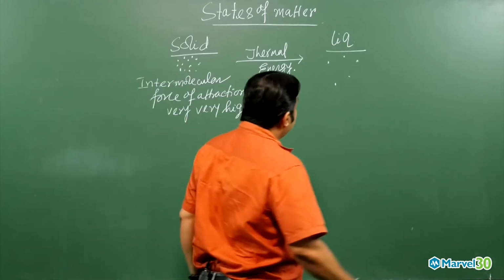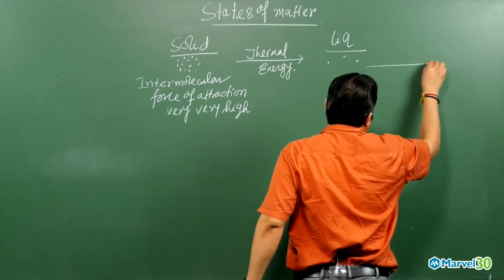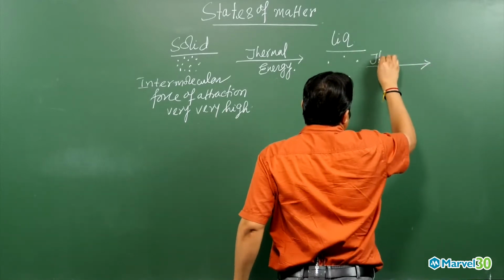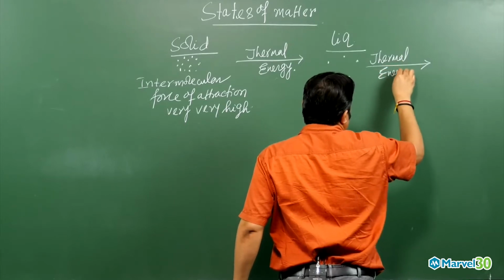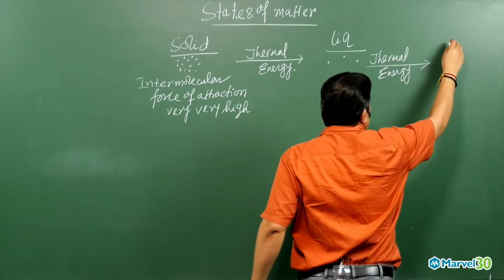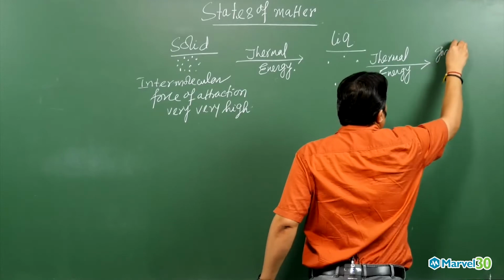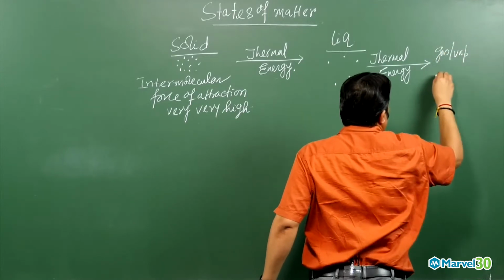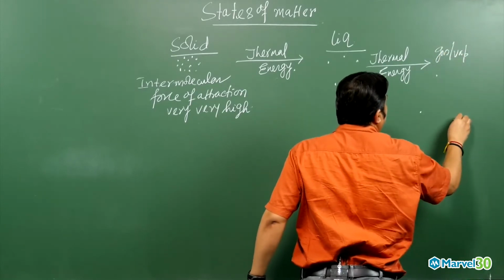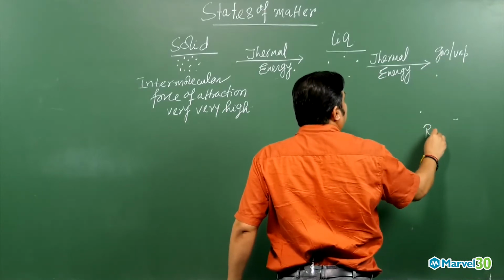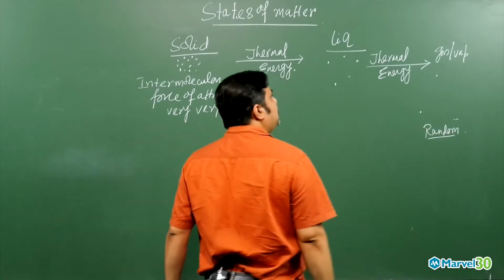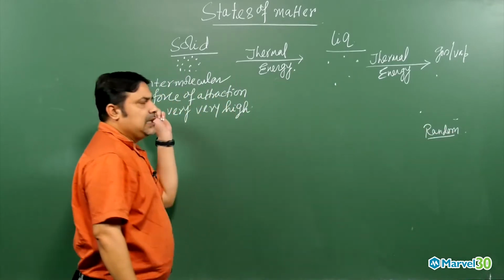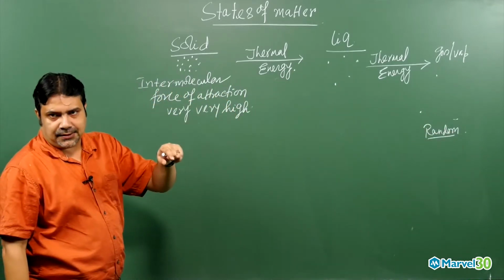Now when you supply more thermal energy to this liquid, the liquid will start boiling and then convert to gas or vapor. In the gas or vapor, the molecules will be far away from each other, in random motion. So you have to understand these things.